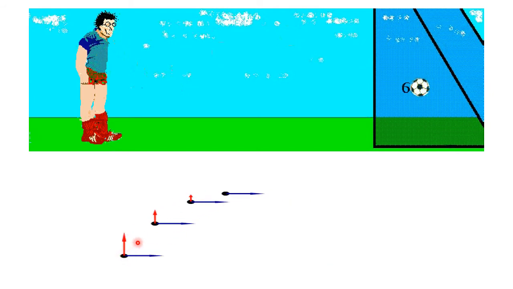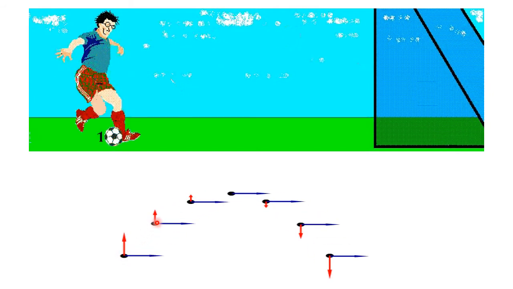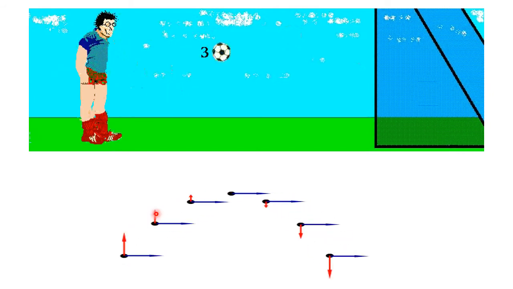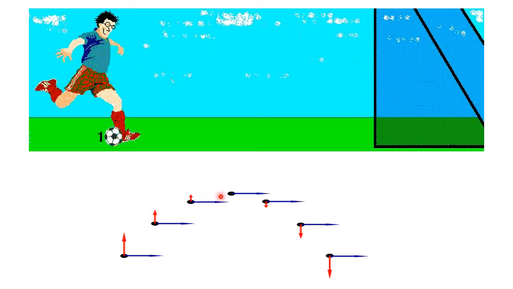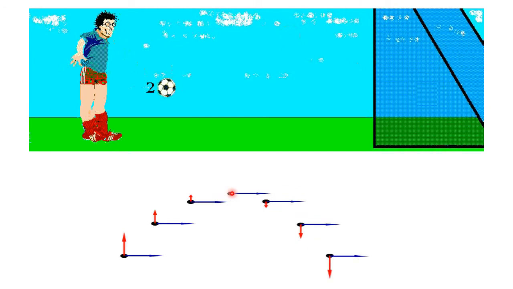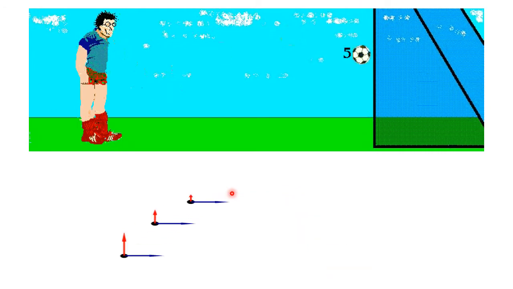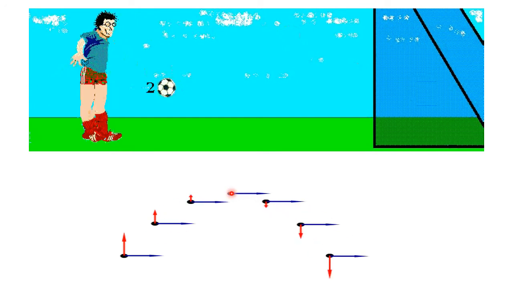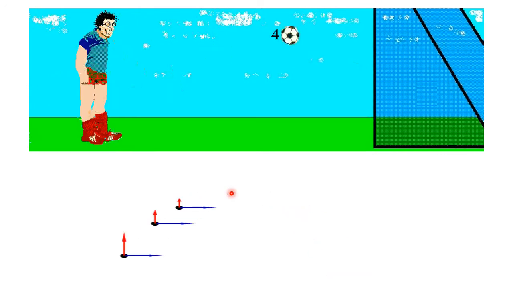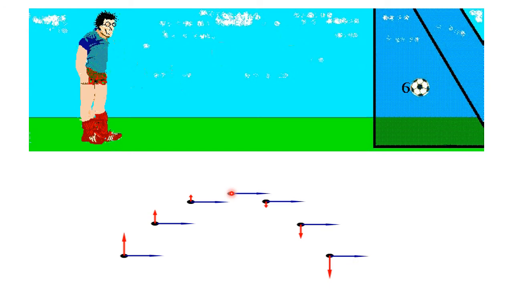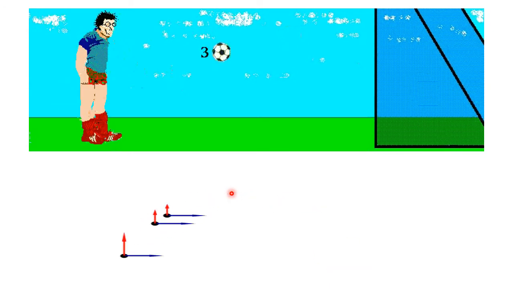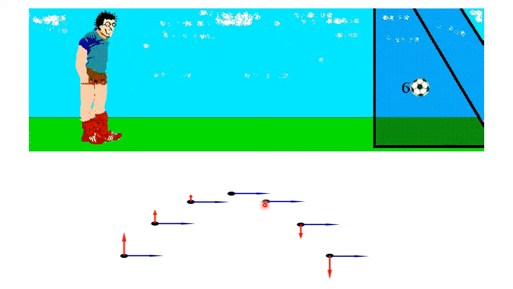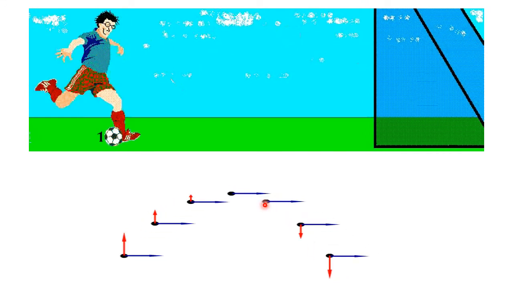Now as the ball moves upward, you can see the force which pushes the body upwards decreases and finally becomes zero at this maximum point. When the ball reaches this point, the velocity becomes zero. Now gravity comes into the picture, which starts pulling the ball in the downward direction.